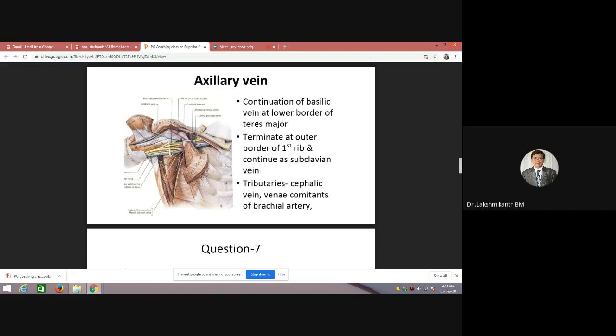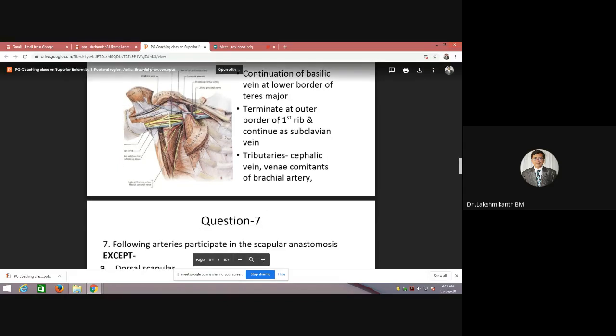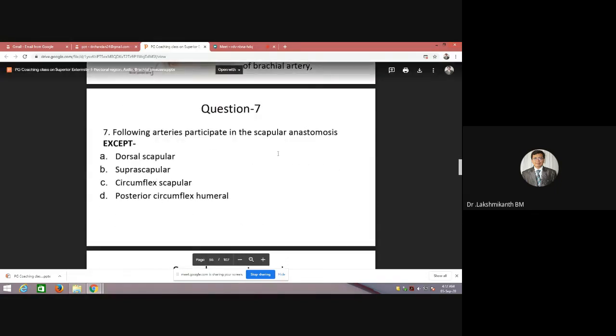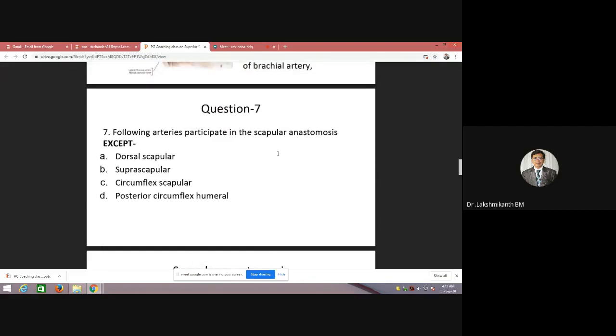They have asked questions related to axillary vein formation. Don't get confused. It will be formed by the brachial vein as well as the basilic vein at the level of teres major, and this will terminate into the subclavian vein at the level of the first rib, and tributaries to this will be the cephalic vein and venae comitantes of the brachial artery. Okay, fine. Anyone wants to answer this question?